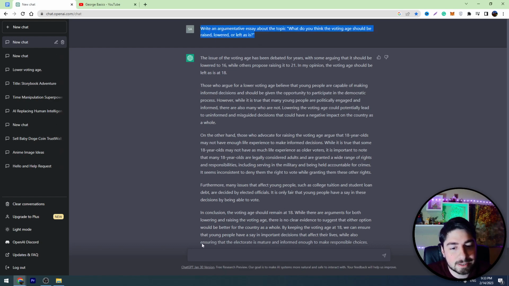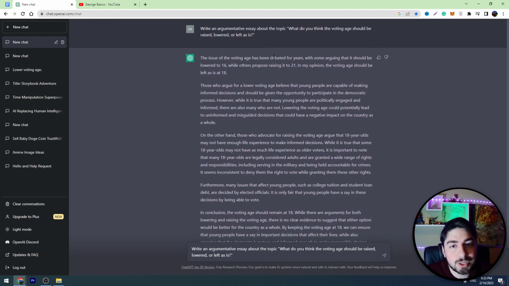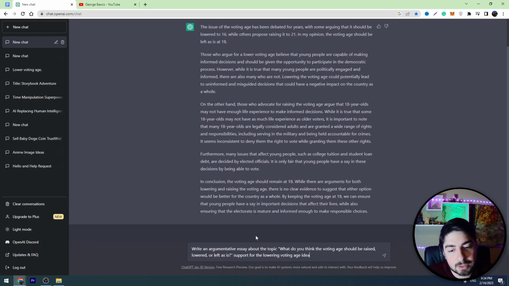So let's copy this again. And for example, if we are supporting the idea of lowering the voting age, we can ask ChatGPT to support this idea. We can do it simply. We can tell ChatGPT, for example, support the lowering voting age idea, and let's see the result.